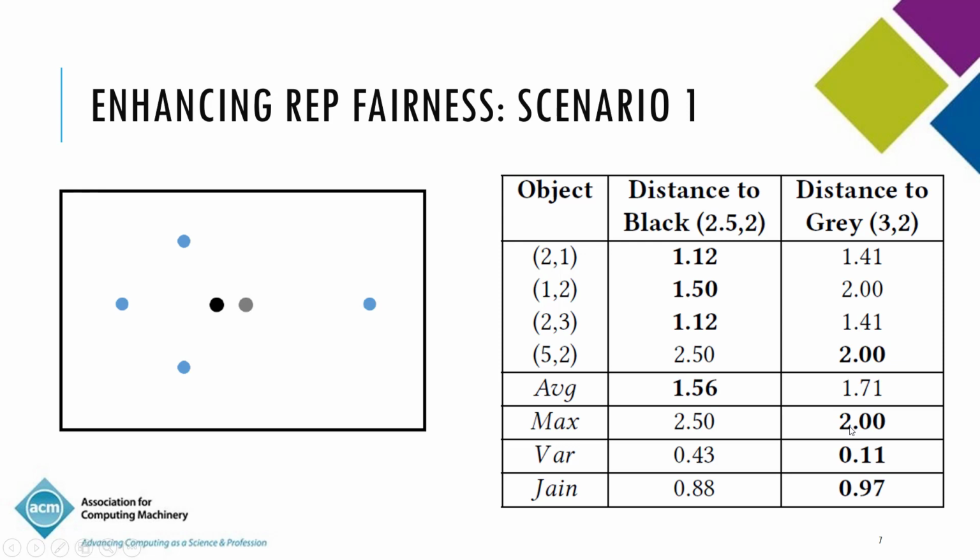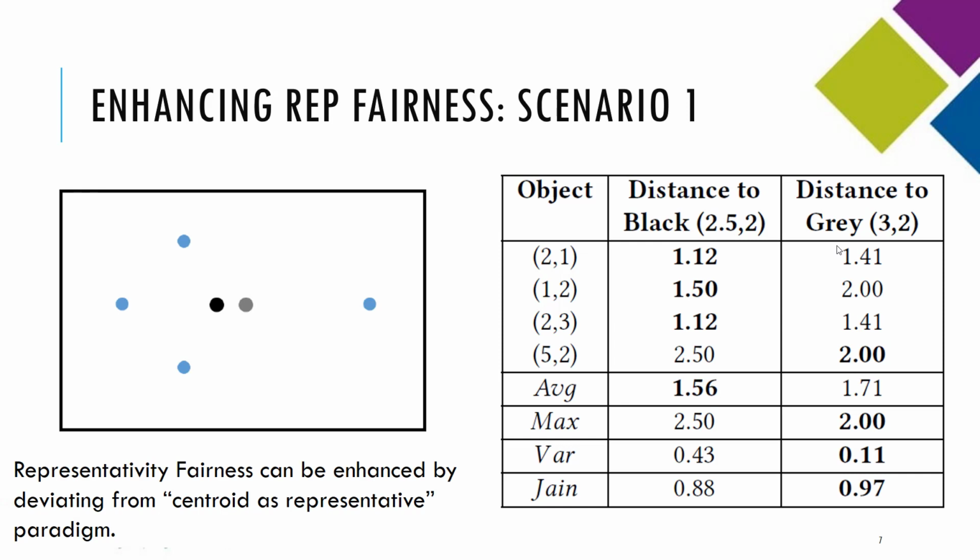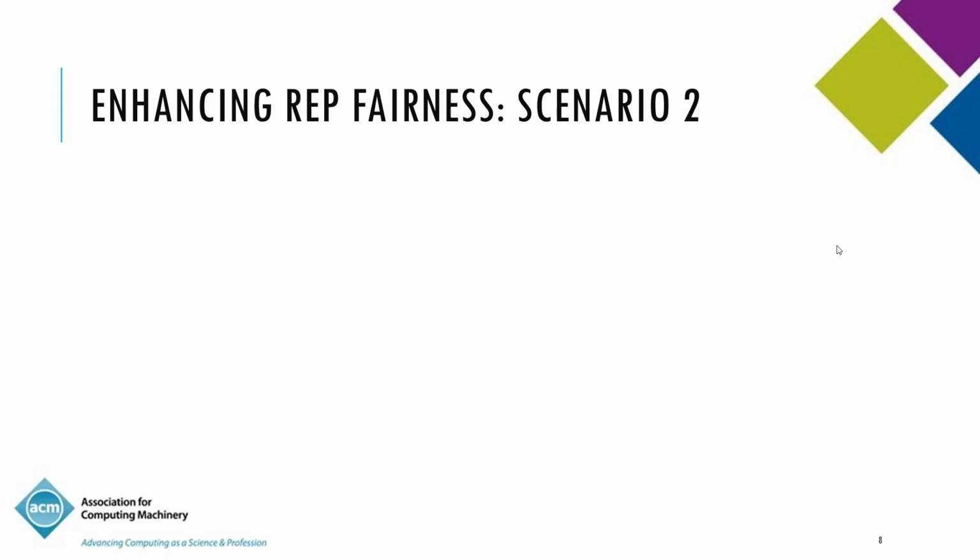We want all objects to be proximal to the centroid, and the Jain measure, which is the uniformity measure, is higher, and the variance is lower. So just by moving this cluster prototype from here to here, you have enhanced the uniformity of this vector. The take-home message from this slide is that representativity fairness can be enhanced by deviating from the centroid as representative paradigm.